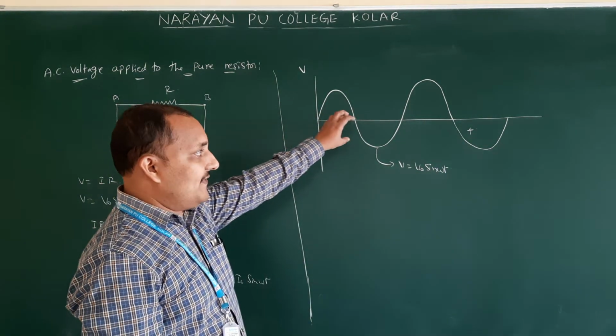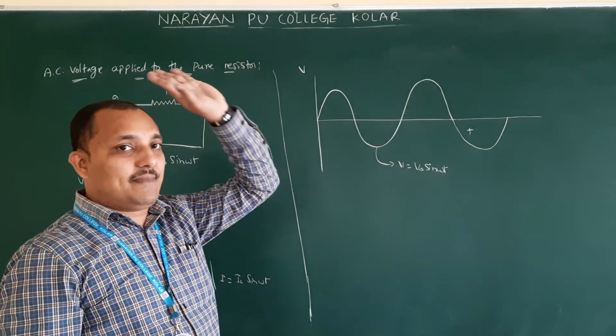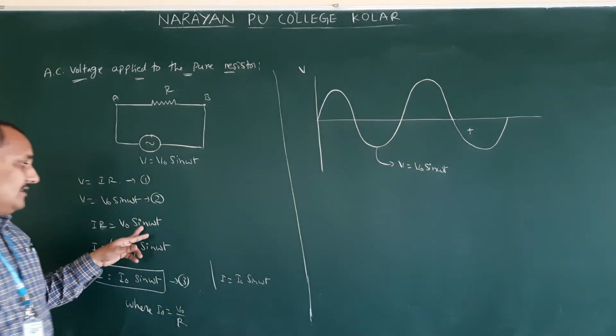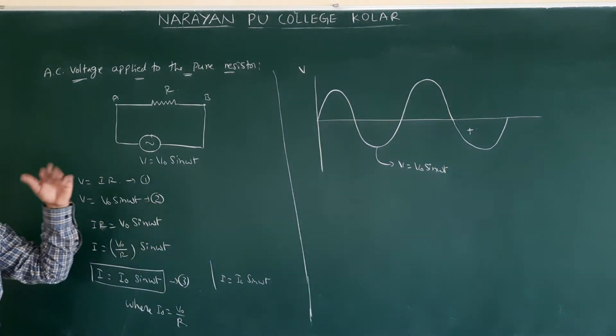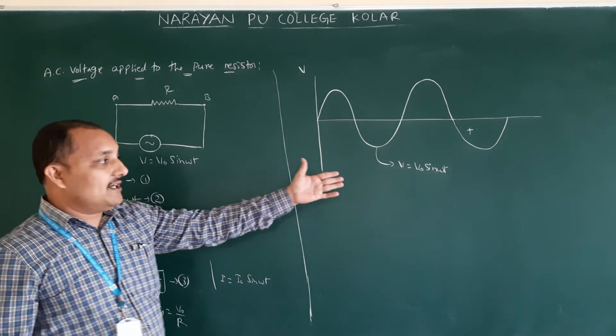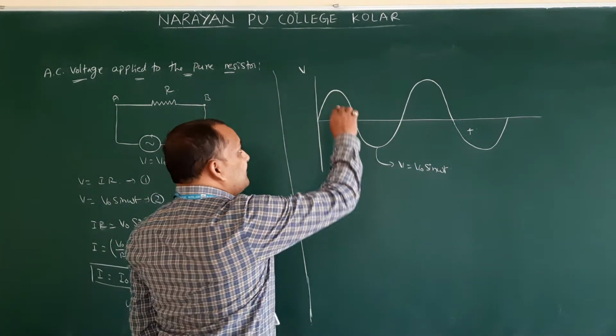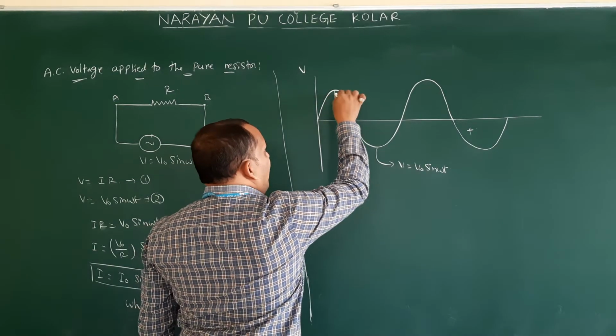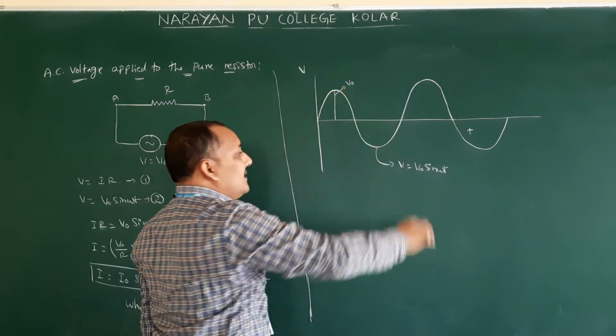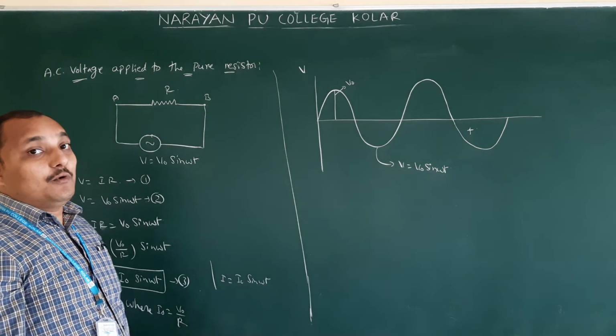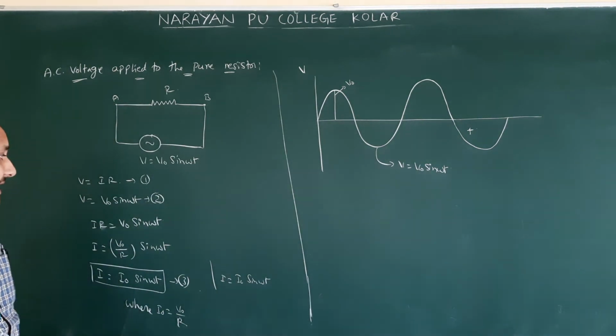This graphical representation we got from the trigonometry lesson in mathematics. The sine curve and cosine curve will run like that. Here, because the equation has a sine term, we got it like this. What is this one? This is nothing but the peak value of voltage, or peak value of EMF.